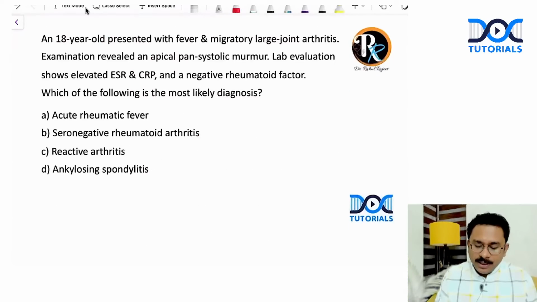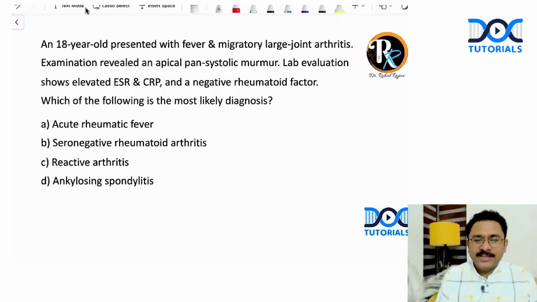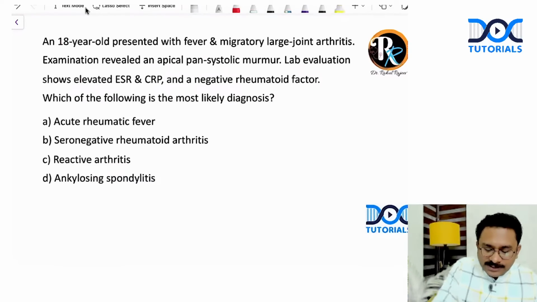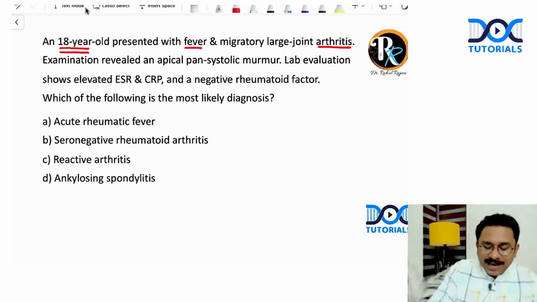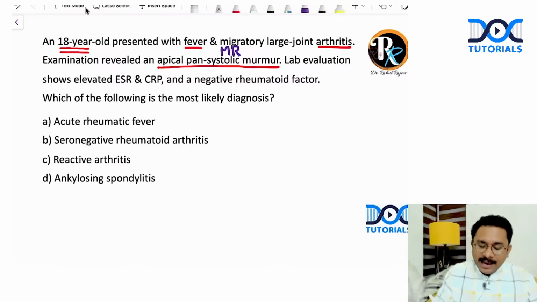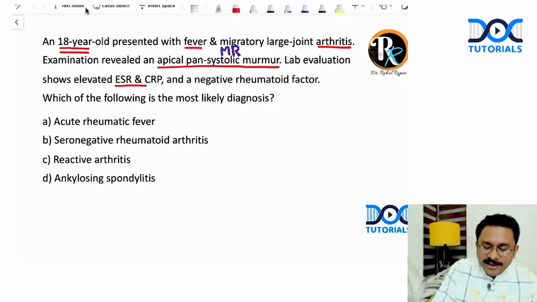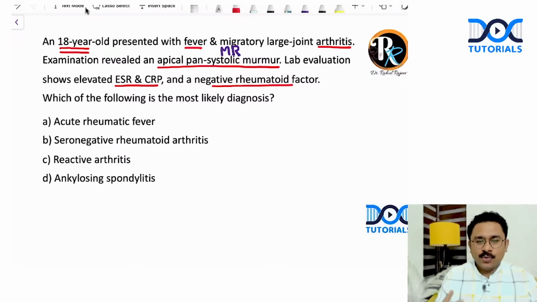That is clear. Coming to the next question, an 18-year-old patient presents with fever and migratory large joint arthritis. So look at this, age is 18 years, right? What are the manifestations? Fever and an arthritis, which is migratory in nature and predominantly involves the large joints. Examination reveals an apical pansystolic murmur, which is likely to be the murmur of mitral regurgitation. The lab evaluation shows elevated ESR and CRP and a negative rheumatoid factor. What is the most likely diagnosis? What do you think? Now, let us try to eliminate here.